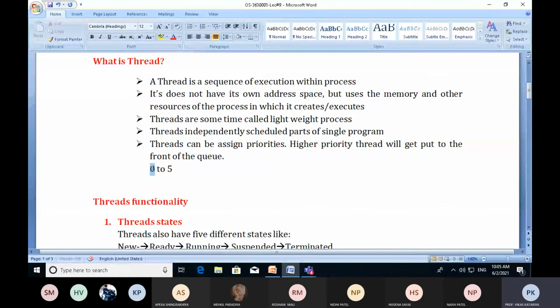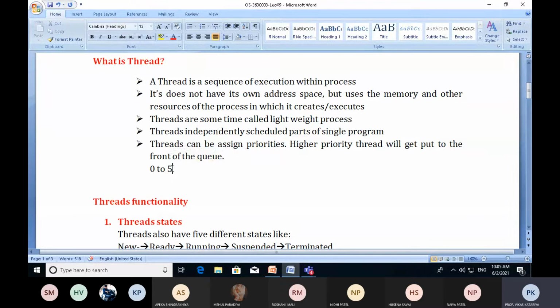So if any process has 0 as its priority attribute, that means that process has higher priority. The CPU will allocate first and execute that process first. And suppose a process is assigned priority 5, what does it mean? A higher number defines lower priority.